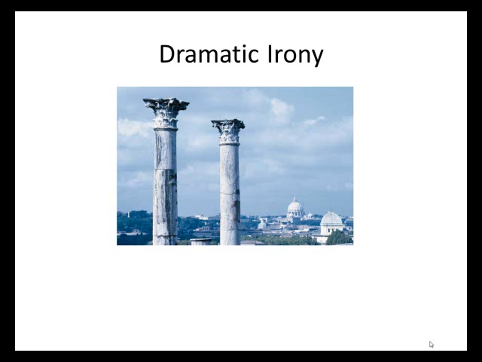Dramatic irony is again a contrast like verbal irony. Only with dramatic irony, the contrast is between what a character says or thinks and what the reader knows to be the truth. In the play Oedipus Rex by Sophocles, there's a lot of dramatic irony, because we already know who Oedipus's father is, as well as the rest of the narrative. But Oedipus does not know.